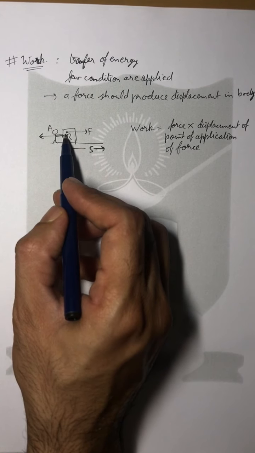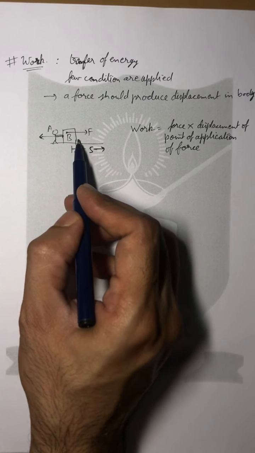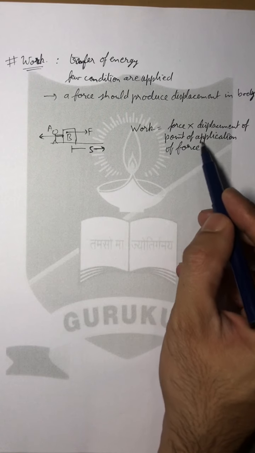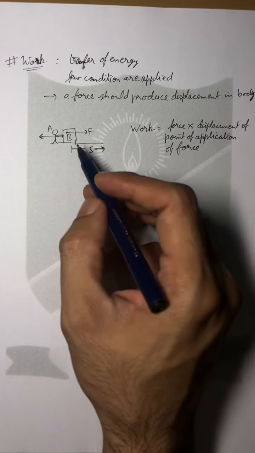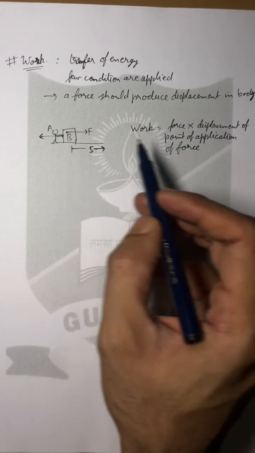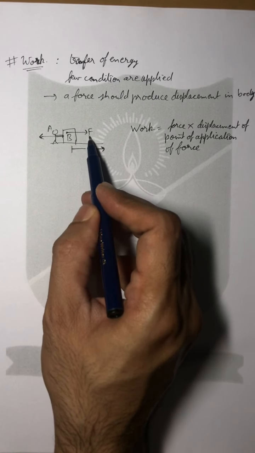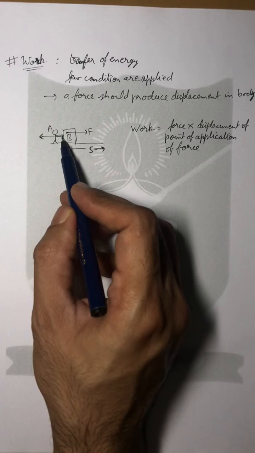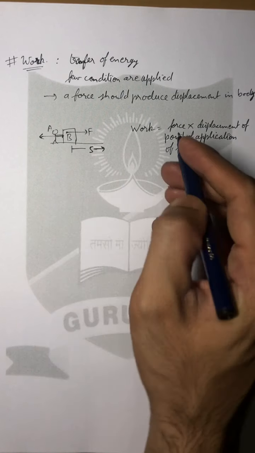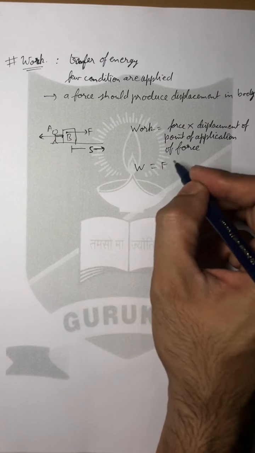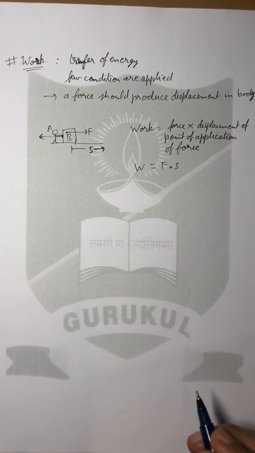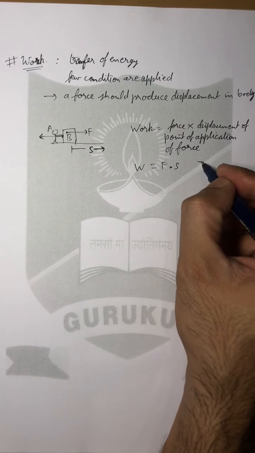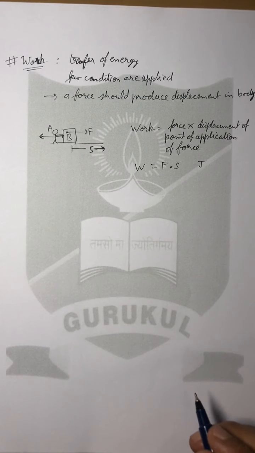So if this point moves, the entire box will move. So it is one and the same thing. If we write that the point of application of force should move or the entire body should move, it is the same because we are considering only solid bodies here. So force multiplied by the displacement of the point of application of force, which is S. So W, work, can be written as force multiplied by the displacement. The unit will be joules, as that of energy.